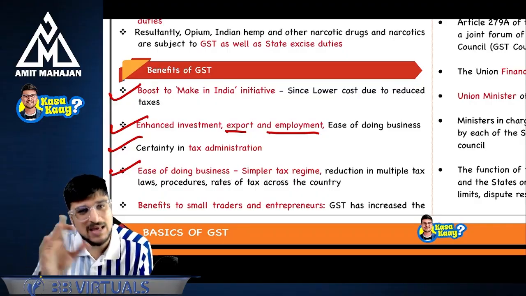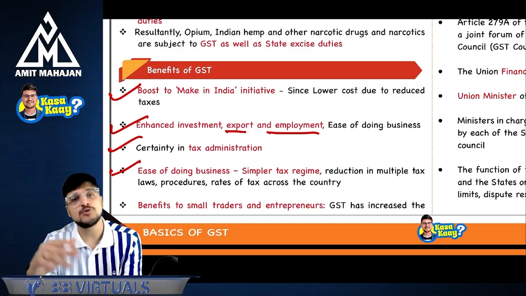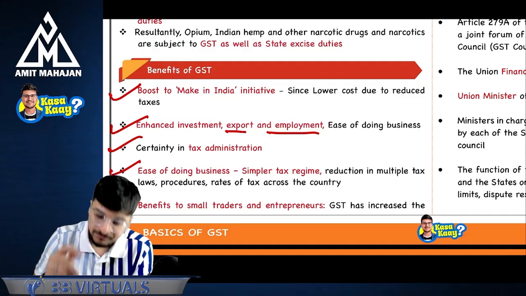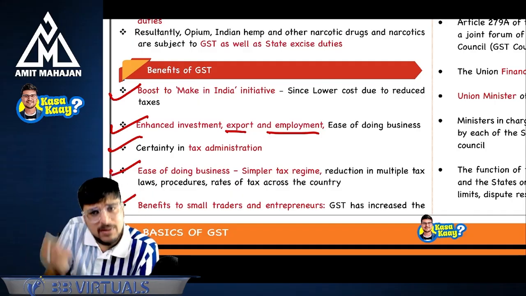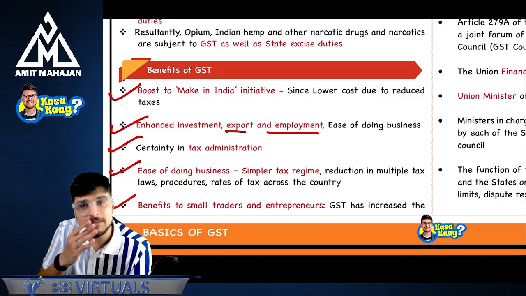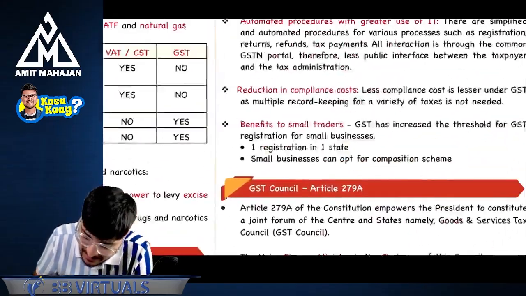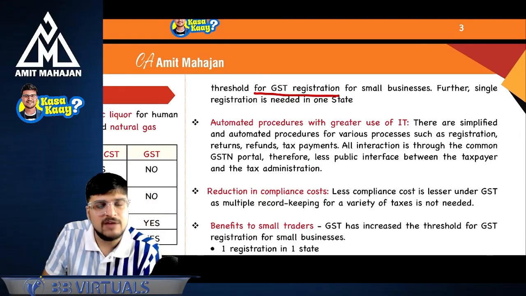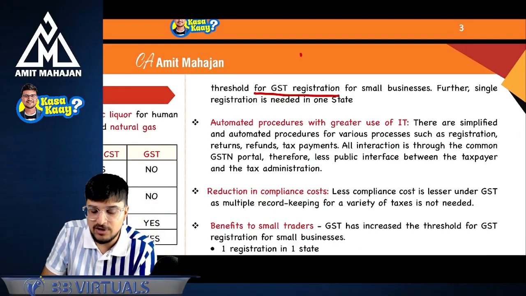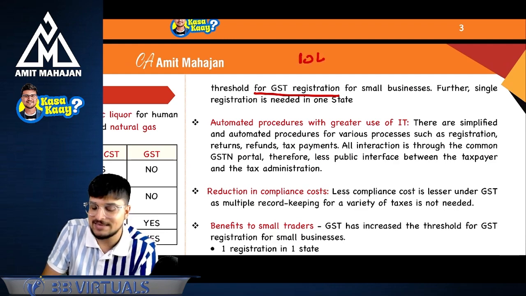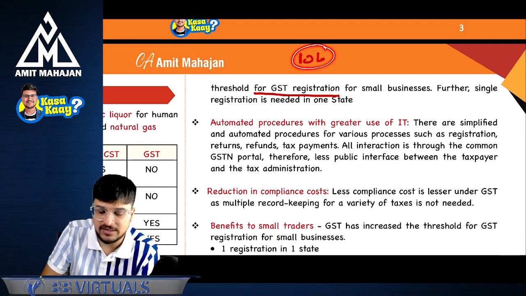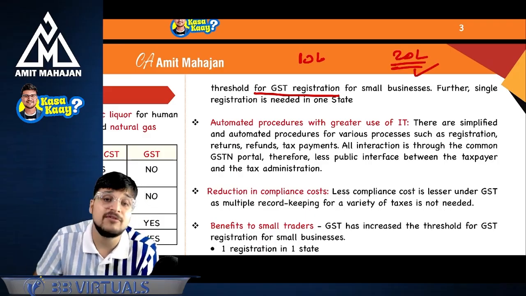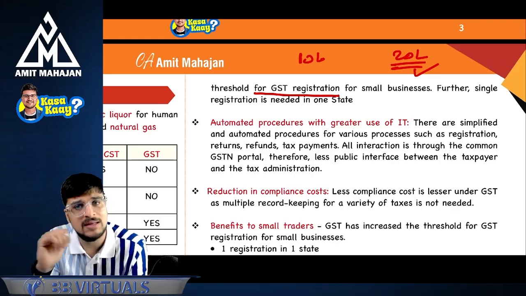So basically, procedures are lesser. Earlier, what used to happen? I used to take multiple registrations. I used to file multiple returns. I don't need to do that now. Benefits to small traders. These are the benefits to the small traders. Correct? So GST has increased the threshold for GST registration. Now, earlier, if I'm not wrong, for service tax the revenue threshold was 10 lakhs. If you cross 10 lakhs, you'll have to take the registration. But in GST, they have made it 20 lakhs. So this is a benefit: till 20 lakhs, you're not required to take any registration.